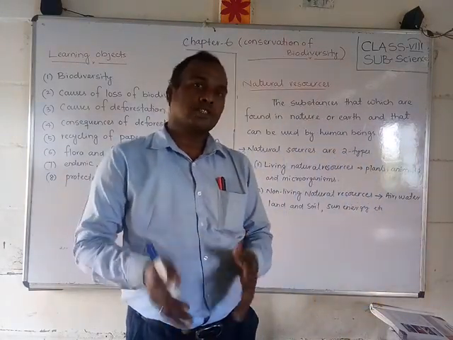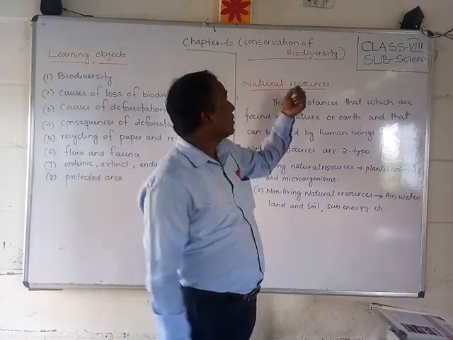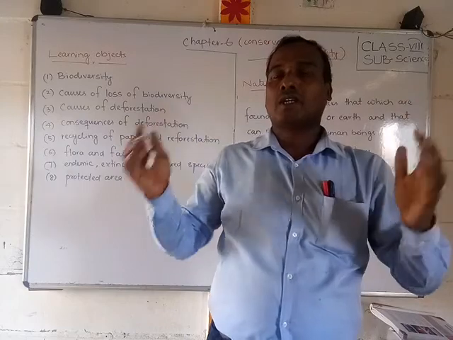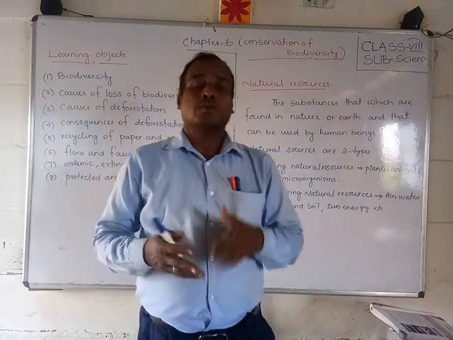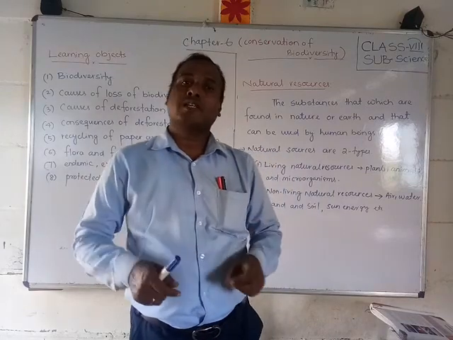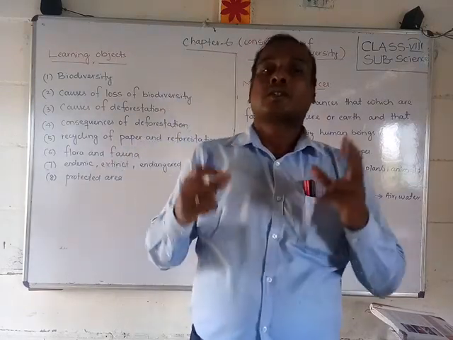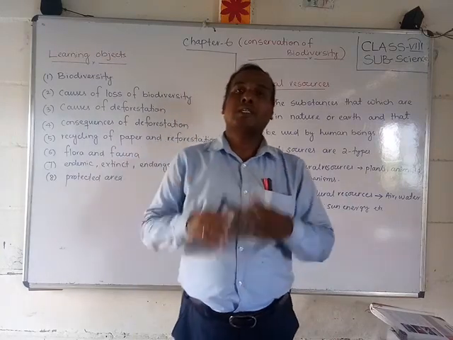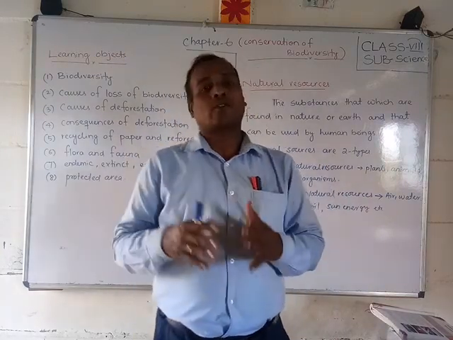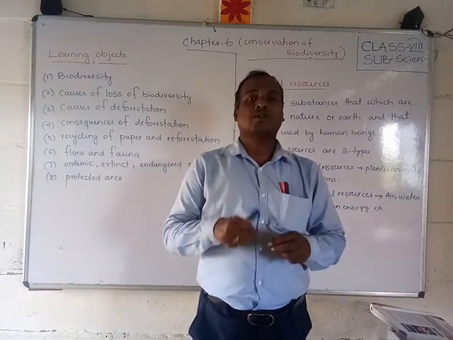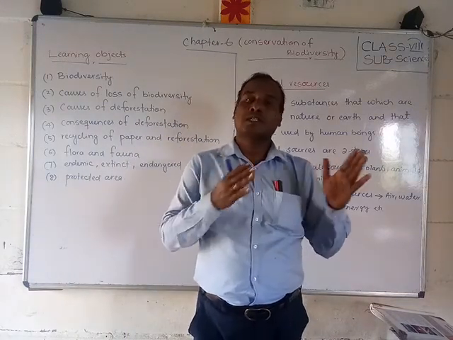Biodiversity, what is that? Bio means life. What is life on the earth? Animals, plants and microorganisms are living. These are the living sources, natural sources. So we should not destroy our biodiversity. This chapter includes this, so we will study it in this chapter.